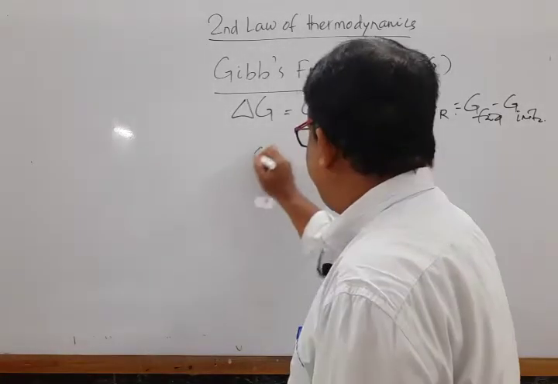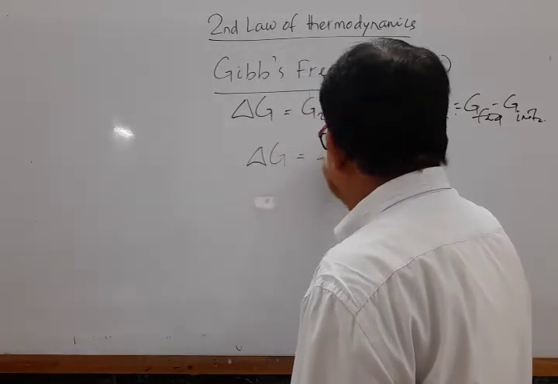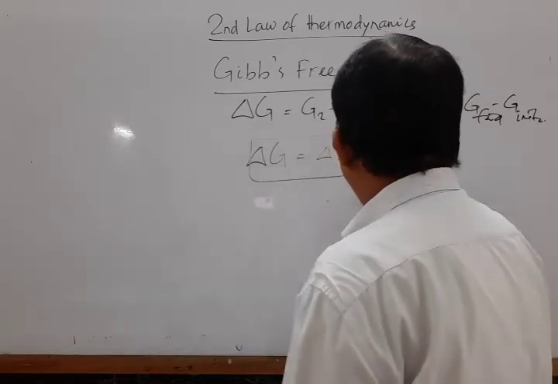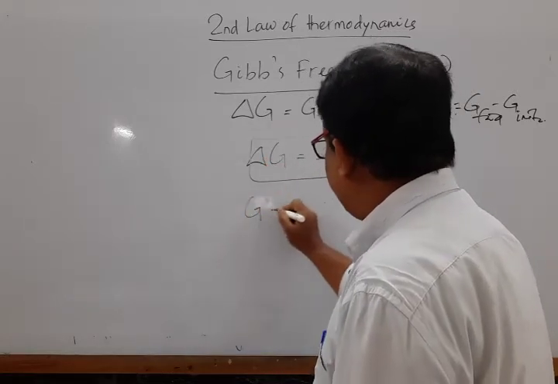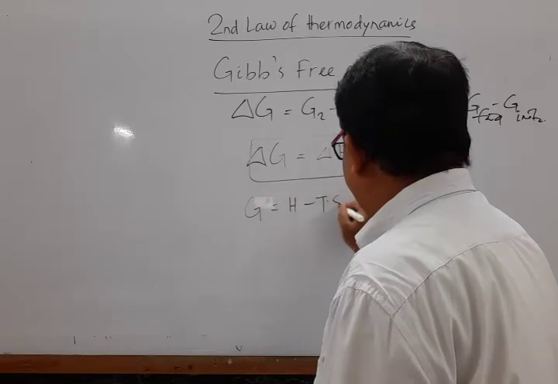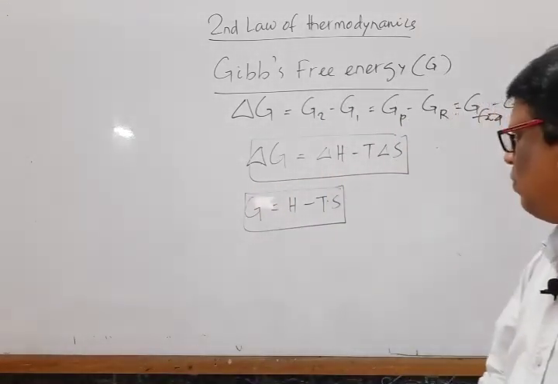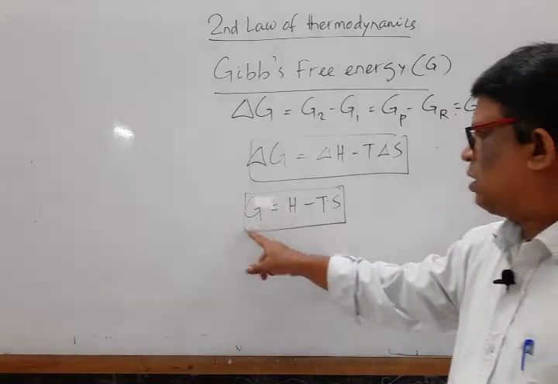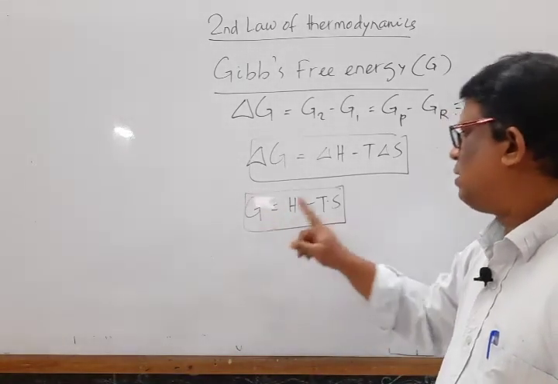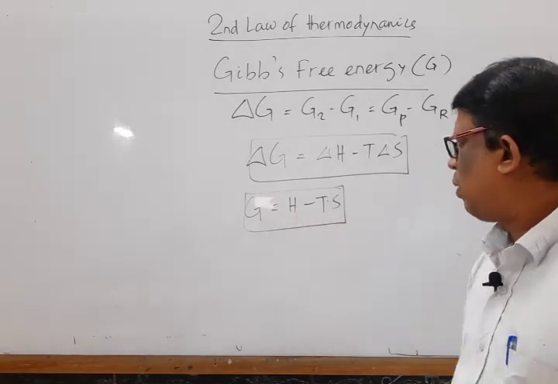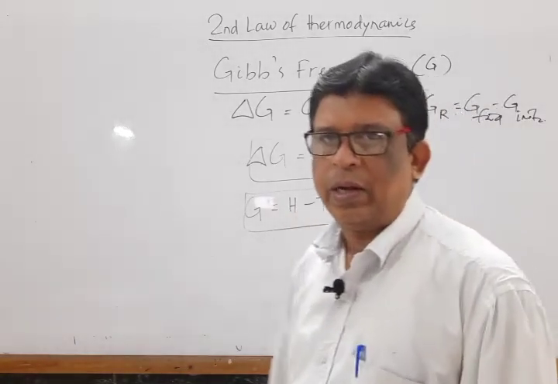And it is represented mathematically that del G is equal to del H minus T del S. Since we know that G is equal to H minus TS, so del G is equal to del H minus T del S. This free energy change is defined as the enthalpy change minus the product of entropy change and absolute temperature.